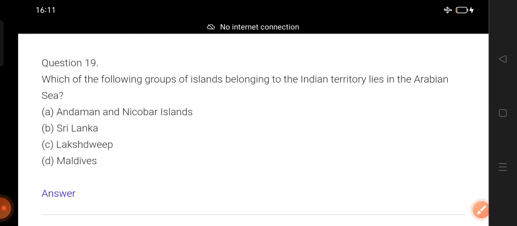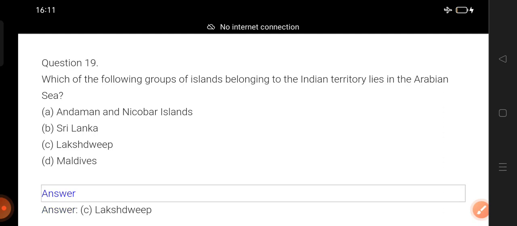19. Which of the following groups of islands belonging to the Indian territory lies in the Arabian Sea? That means in the Arabian Sea, there is a group of islands, and which group of islands is there in the Arabian Sea, isn't it? Okay. So counting begins. 1, 2, 3. Disclose the answer. Okay. Perhaps you knew the answer, right?